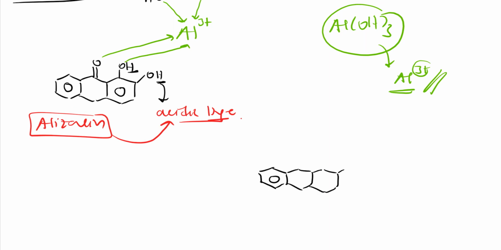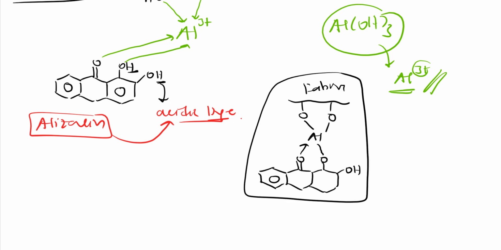Here OH is there, and this double bond O and single O. What we'll do here, we have aluminum here, coordinate bond will be here, right, covalent bond is there, and here O is there, and here O is there, which is attached to our fabric. This is our fabric, and this interaction is very strong, because of which it is very resistant to water, light, everything, right? So this is about the mordant method.